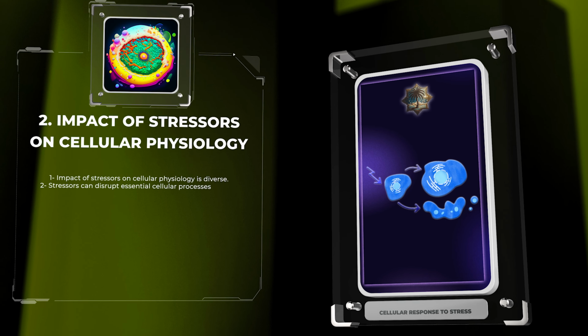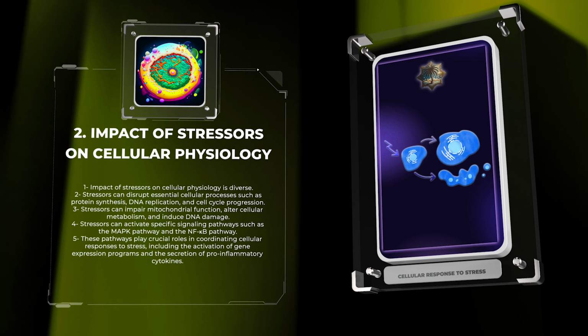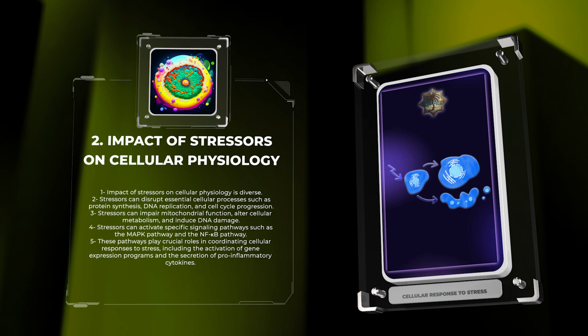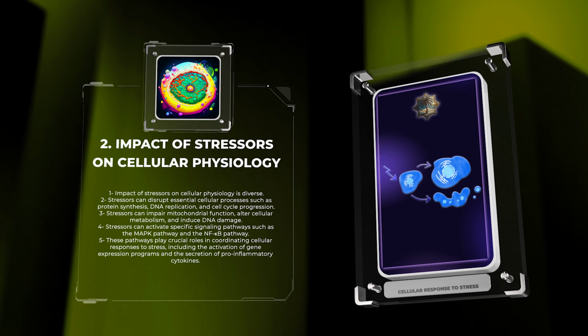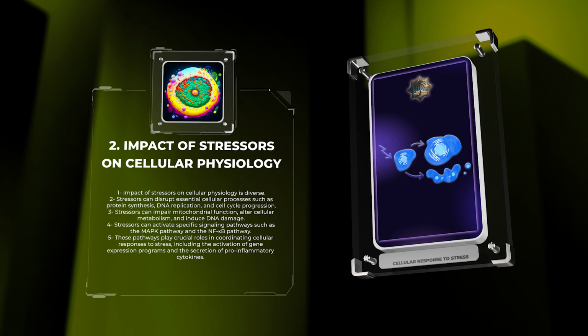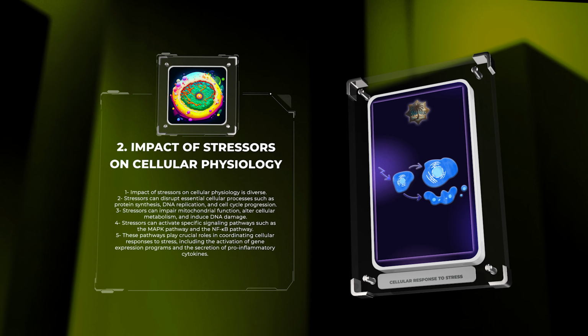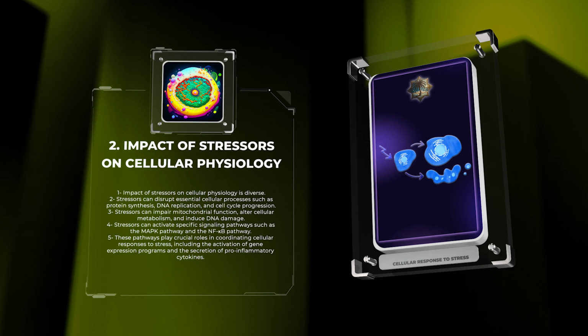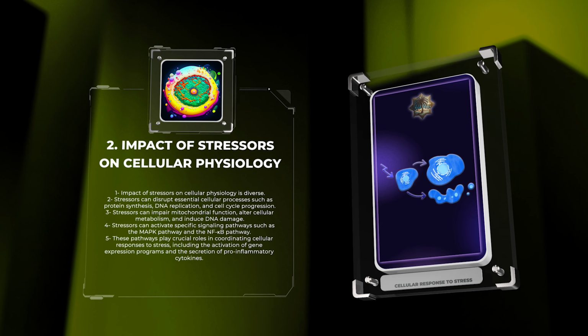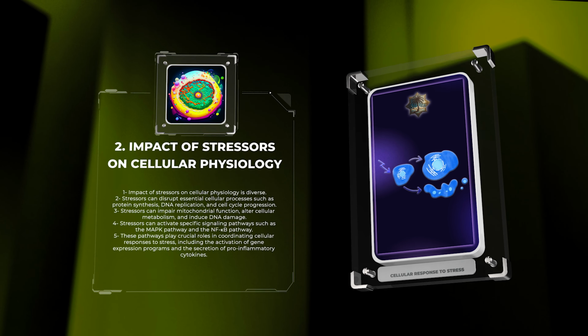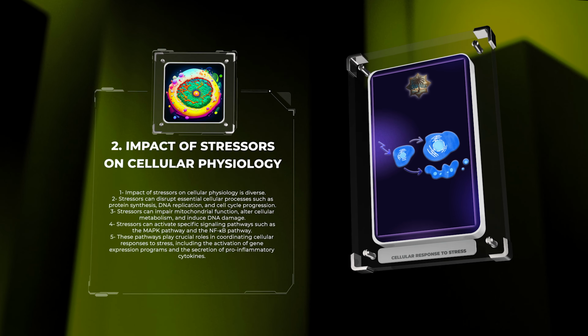The impact of stressors on cellular physiology is diverse and depends on various factors such as the type, duration, and intensity of the stressor. Stressors can disrupt essential cellular processes, such as protein synthesis, DNA replication, and cell cycle progression. They can also impair mitochondrial function, alter cellular metabolism, and induce DNA damage.